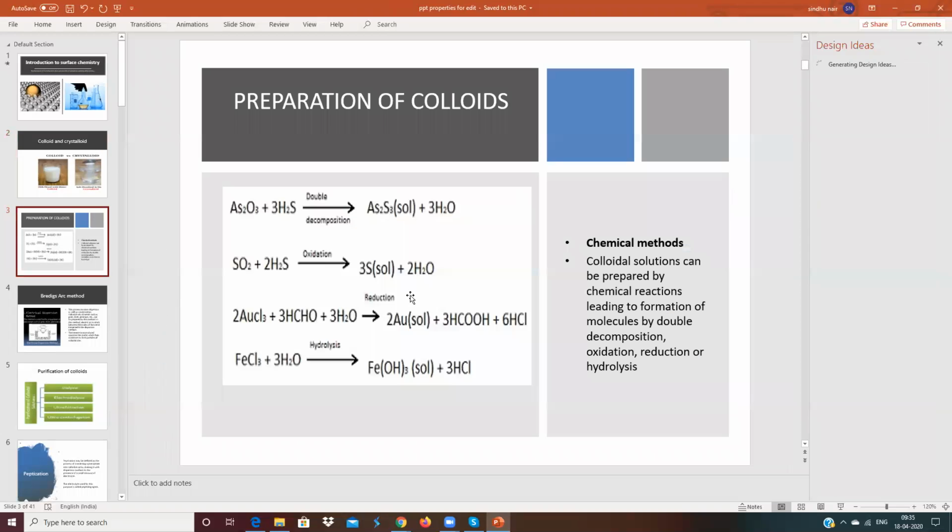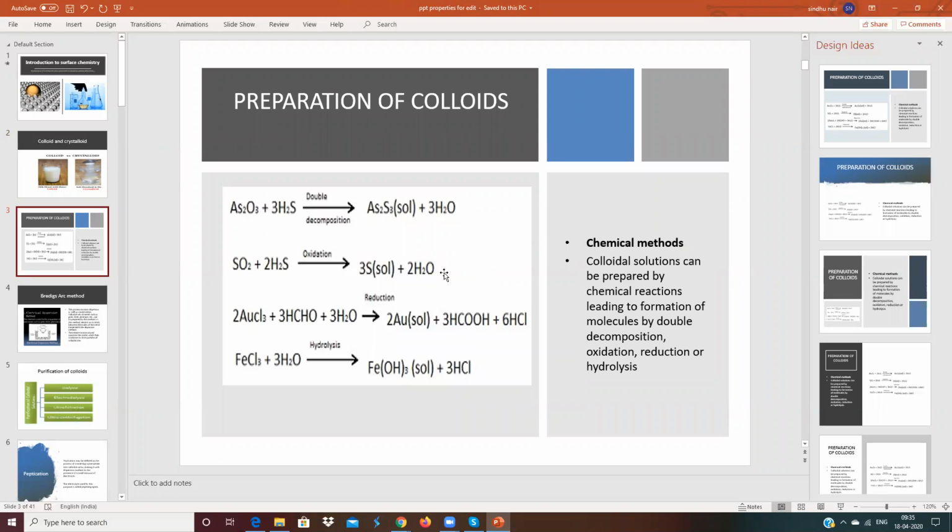Now we come to the preparation of solutions. When we prepare a solution, there are different methods for preparation of solutions. The first method which we adopt is the chemical method. The first method we discuss is chemical decomposition. You can see here chemical decomposition.